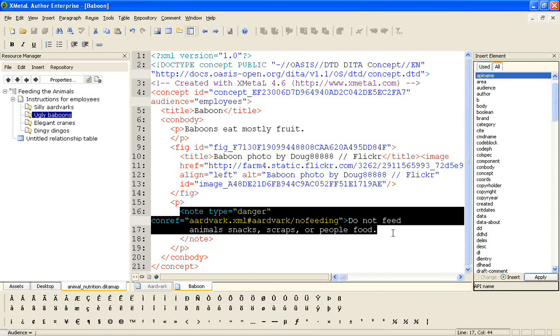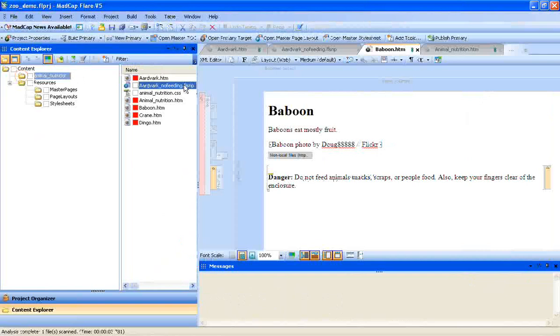Now, here's the issue. In XML, or in DITA, the conref points directly to another file. So the baboon file references the aardvark file and references just a small portion of the aardvark file. When I bring that information over to Flare, Flare creates a separate instance of the snippet. So on the XML side, I have two instances of the snippet, the source instance and the referenced instance. Whereas in Flare, I have three instances of the snippet itself and two references to it.